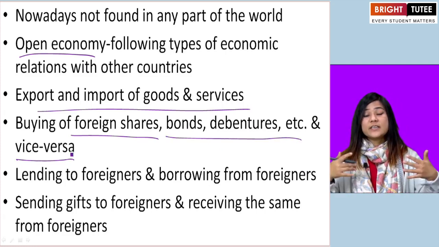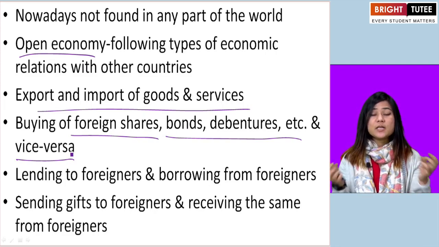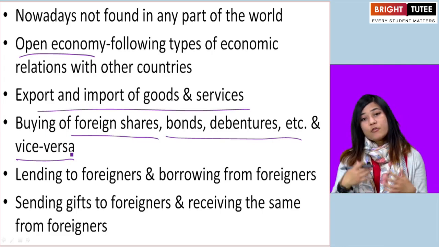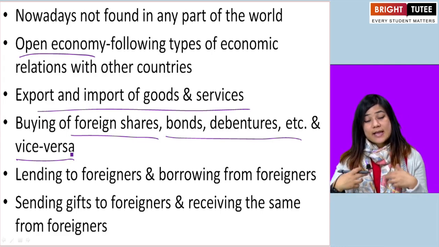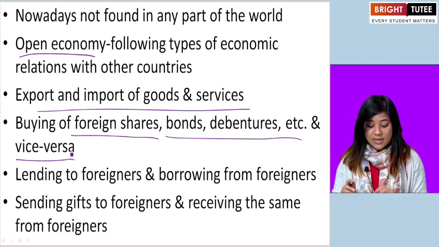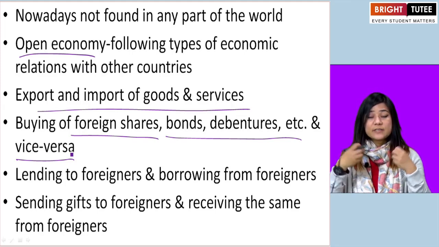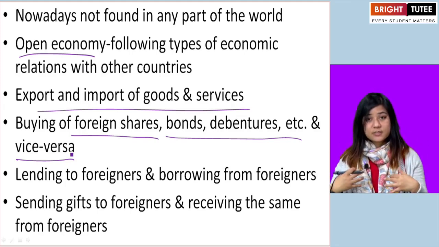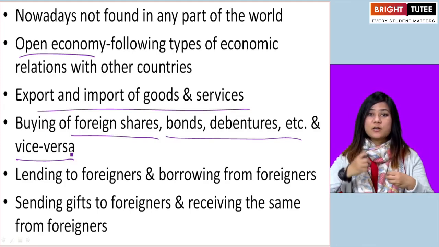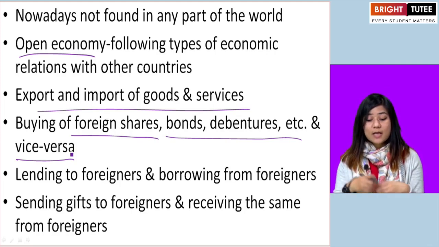So there are always transactions happening between two countries or more. They borrow from other countries, they lend to other countries. Gifts are sent to foreigners and they also receive gifts from foreign countries. So there is coming in and going out of goods and services in various forms, which means it's open. The country has an open economy.